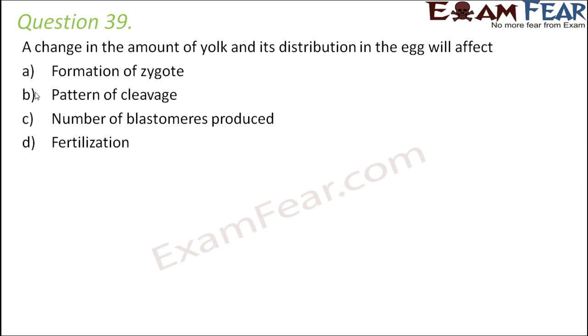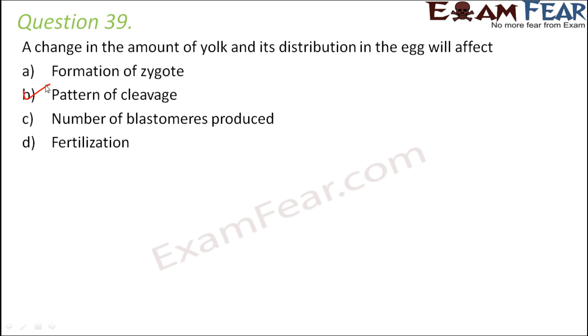Question number 39. A change in the amount of yolk and its distribution in the egg will affect formation of zygote, pattern of cleavage, number of blastomeres produced, or fertilization. Of course the pattern of cleavage will get affected. Why? Because as we have learned before, yolk is quite bulky, so it is not very easy for cleavage to happen through the yolk. Depending on how much yolk is present in an egg, we decide what type of cleavage will happen. Similarly, depending on where the yolk is concentrated, we decide which type of cleavage will happen.